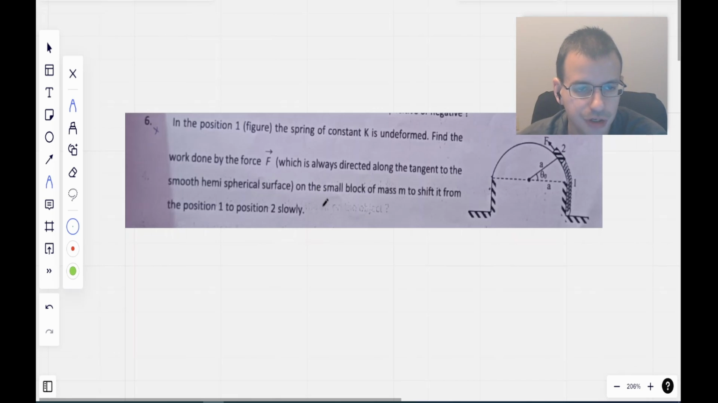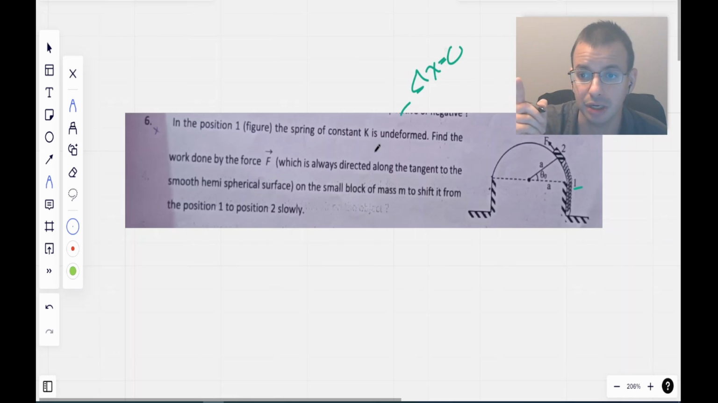In position 1 in the figure, the spring constant K is undeformed. So right here means delta X, displacement from equilibrium, is 0. Find the work done by force F, which is always directed along the tangent to the smooth hemispherical surface, on a small block of mass m to shift it from position 1 to position 2 slowly.